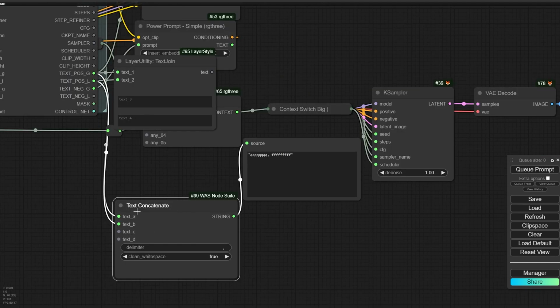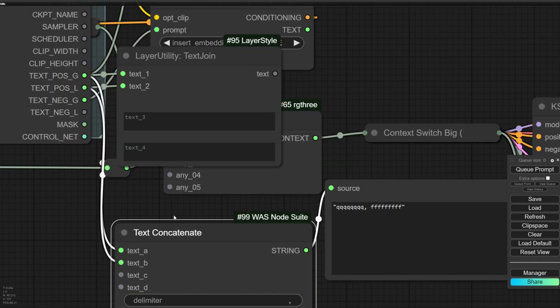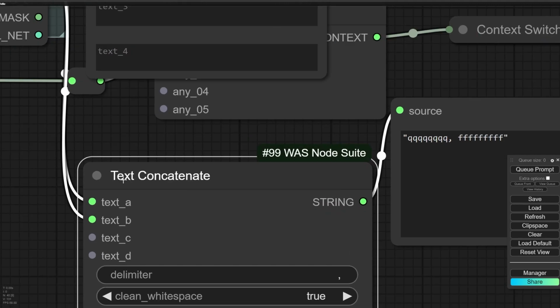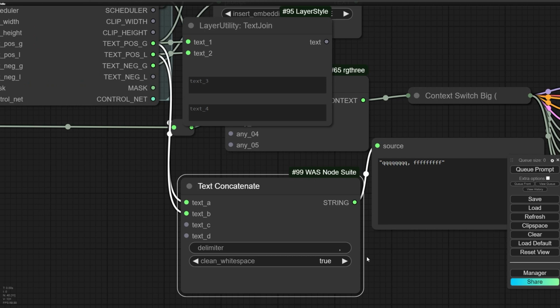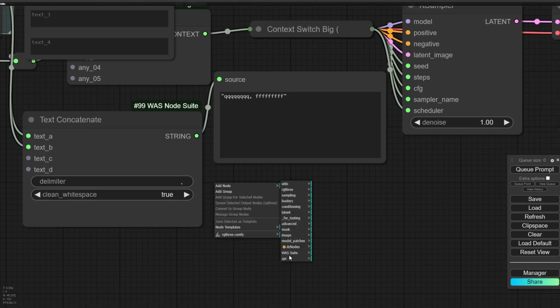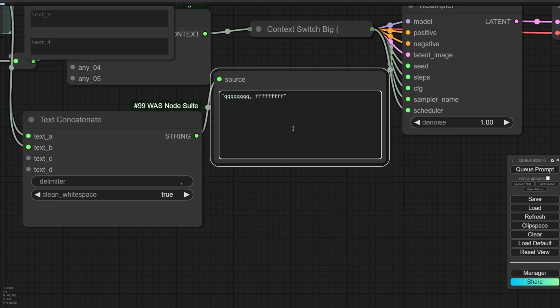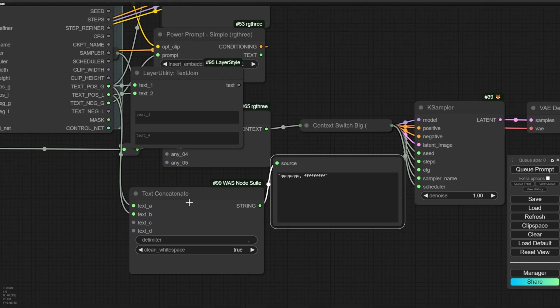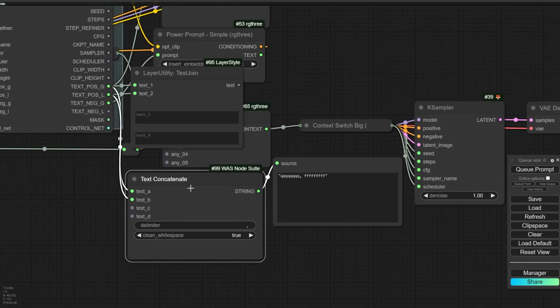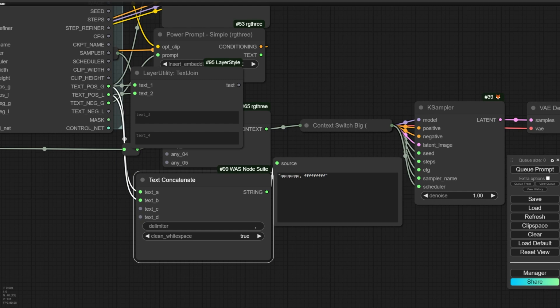Okay, I have tested this operation also with a node with the name of text concatenate from WAS Node Suite. Okay, and it's here. So text list concatenate, and it will not add any extra comma. So I prefer to use this node.